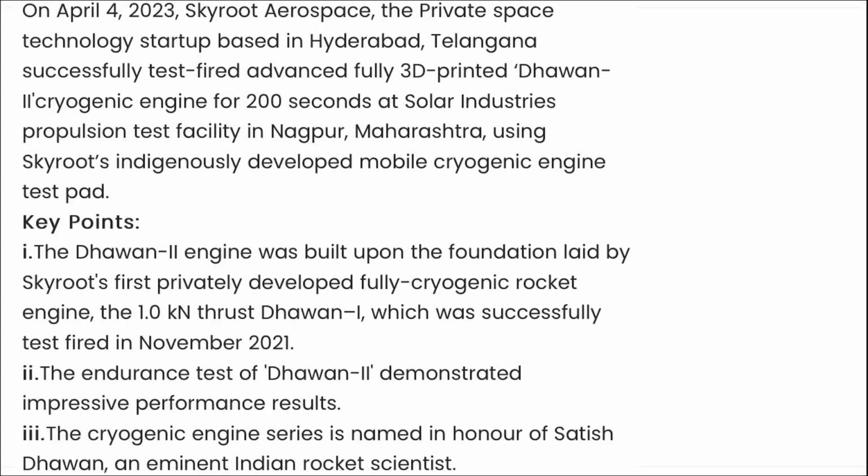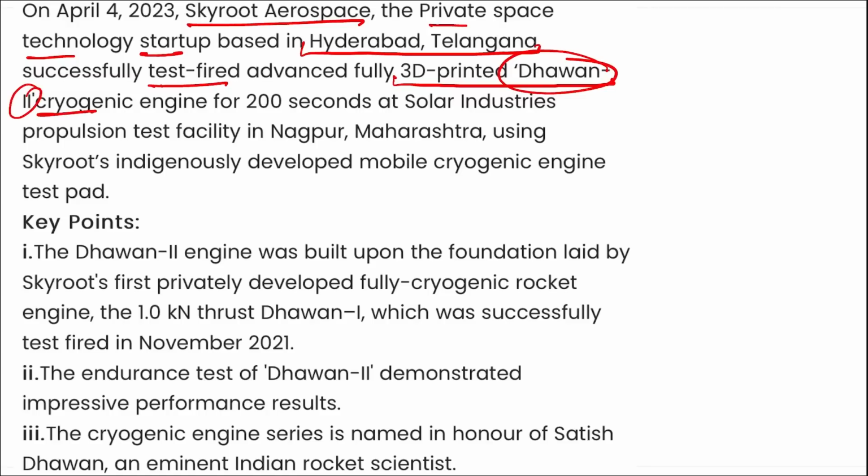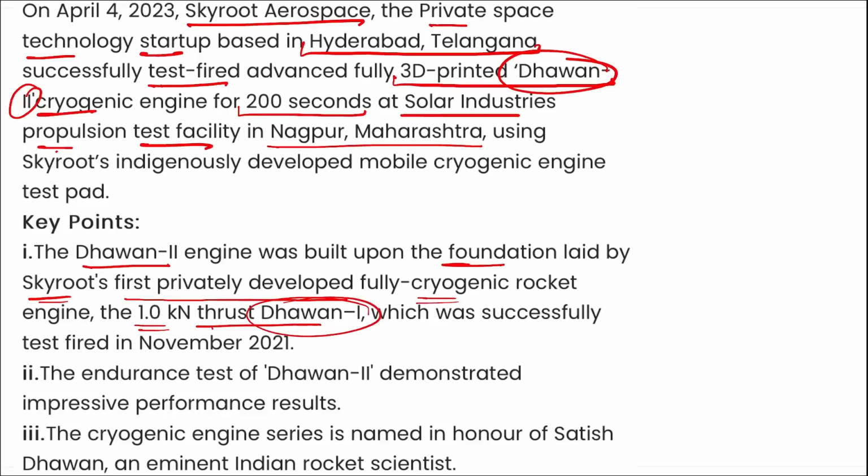Alright, very important. Skyroot Aerospace, the private space technology startup based in Hyderabad, Telangana, successfully test fired the advanced fully 3D printed Dhawan 2, a cryogenic engine, for 200 seconds at Solar Industries Propulsion Test Facility in Nagpur, Maharashtra. The Dhawan 2 engine was built upon the foundation laid by Skyroot's first privately developed fully cryogenic rocket engine of 1 kilonewton thrust, Dhawan 1. The endurance test of Dhawan 2 demonstrated impressive performance even though it is a 3D printed cryogenic rocket engine.